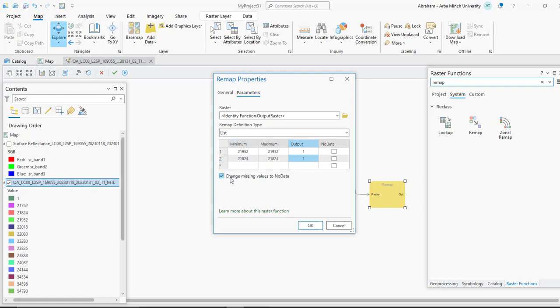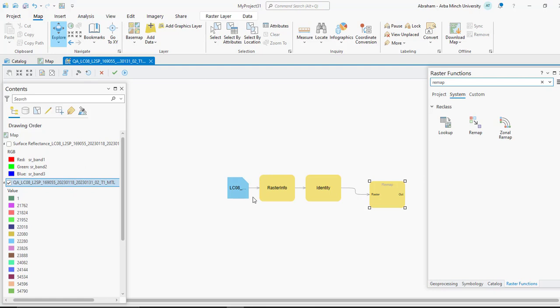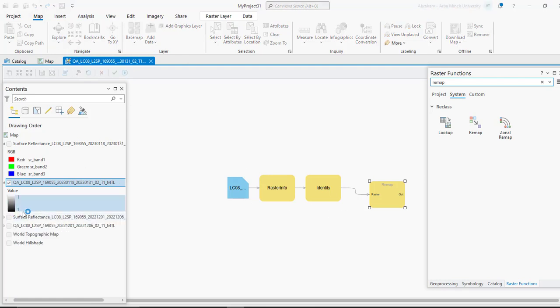So we are going to specify this pixel value for land surface and the water body, and no data value for other features, like clouds, hazes and shadows. Run your process and you will get this QA or quality assurance band.